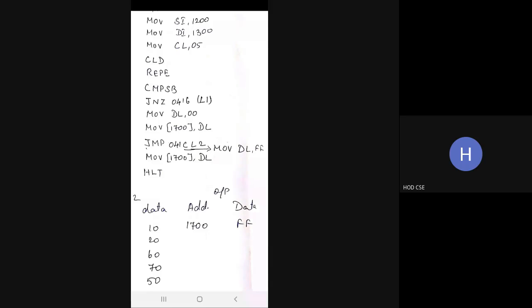It won't execute the two lines move DL comma 00 and move 1700 comma DL. The concept of this program is you are comparing 5 values with another 5 values. If the data are the same, the output will be 00. If it is not, the output will be FF.